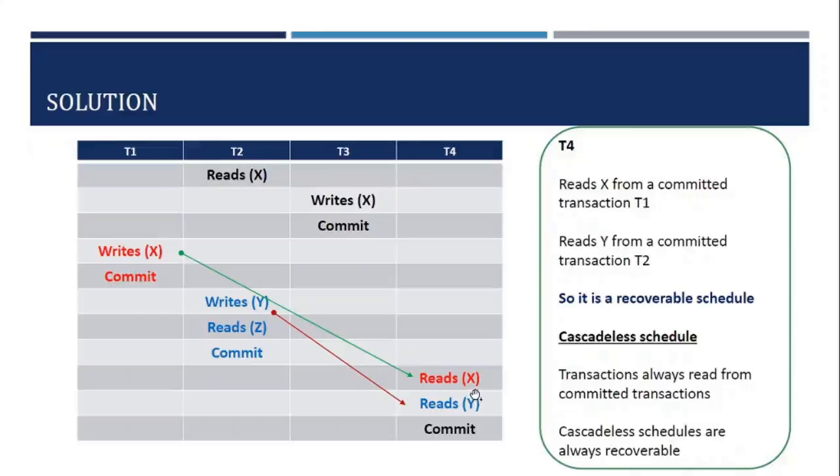Whatever T4 reads of X is coming from a committed T1, and similarly the Y value is also coming from a committed T2. Such a schedule is called a cascadeless schedule because there is no problem of cascading abort. And cascadeless schedules are always recoverable.